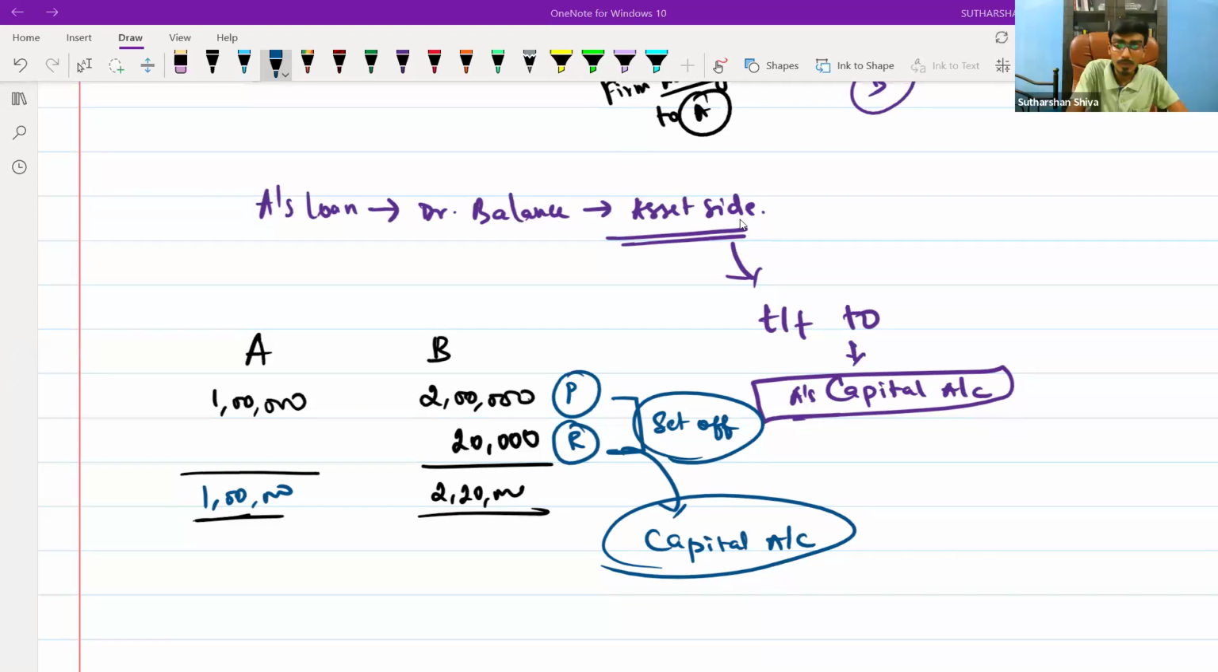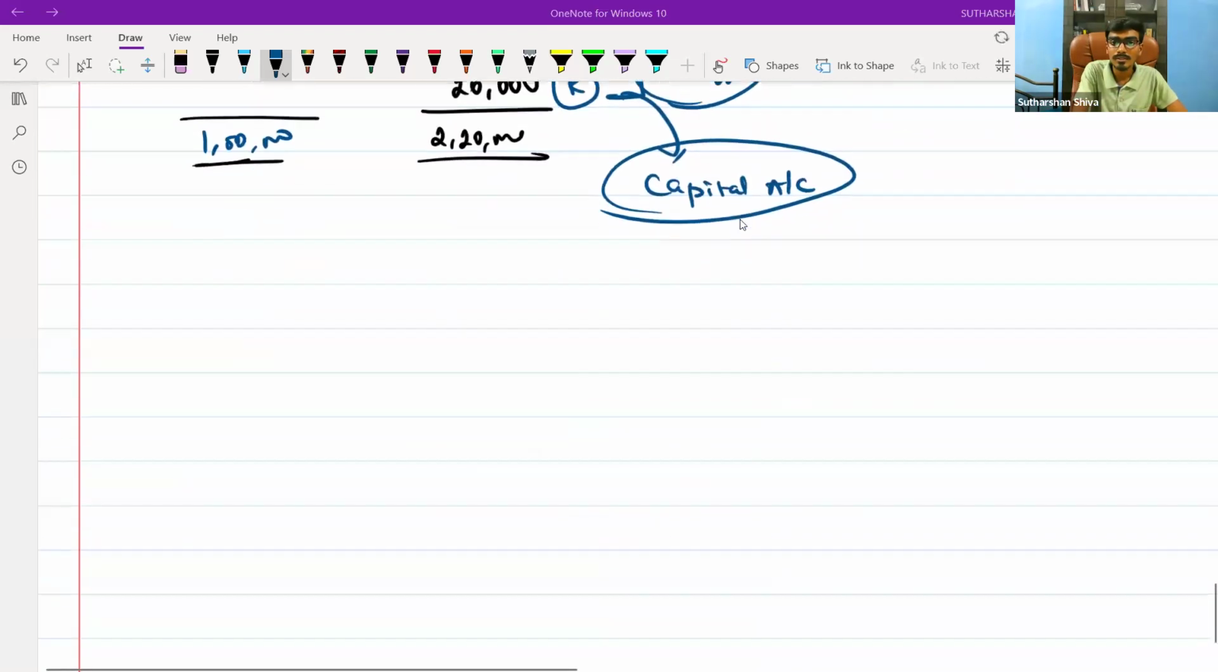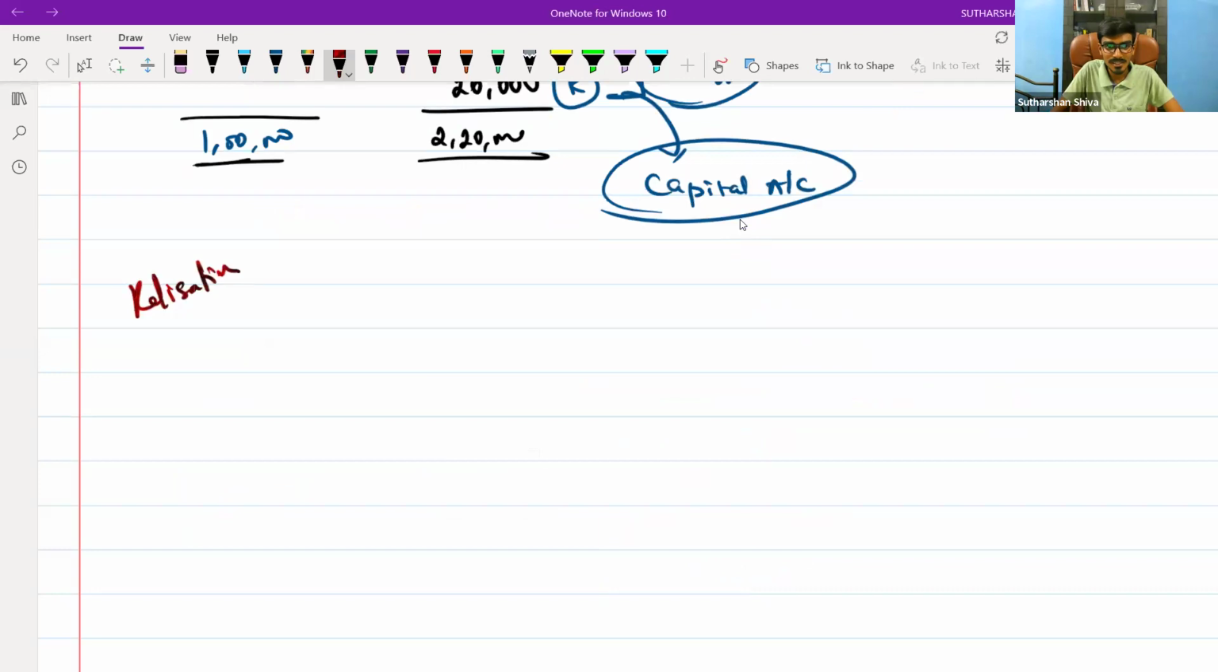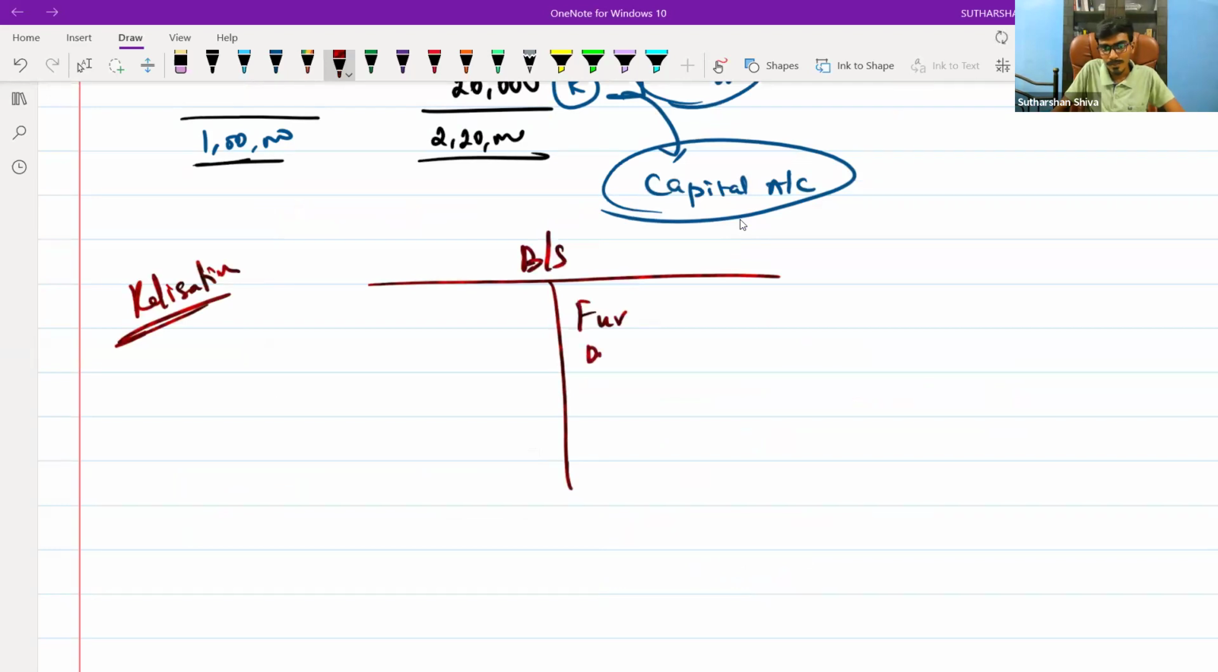Okay. Suppose I come to another concept which I forgot to discuss on the realization account while solving. Suppose in my balance sheet there is furniture, debtors, stock, and one more asset, building. This is done.